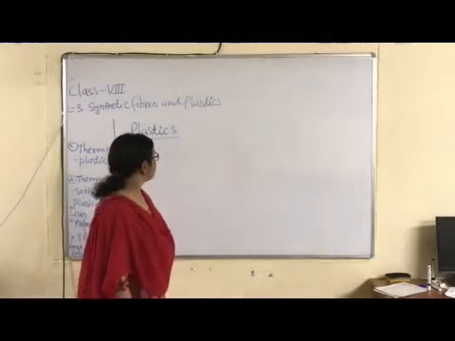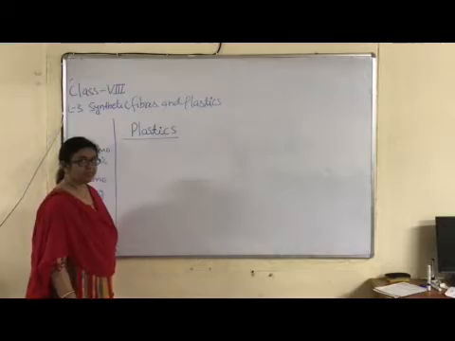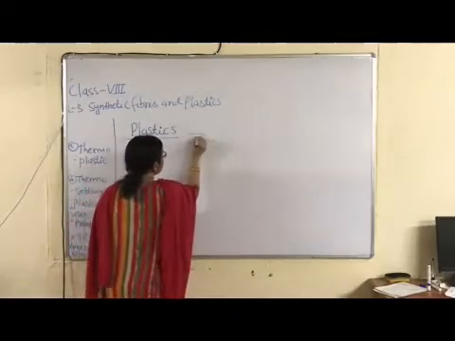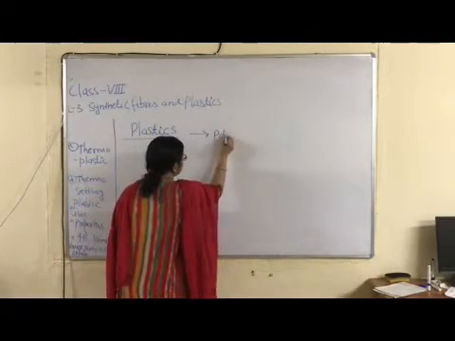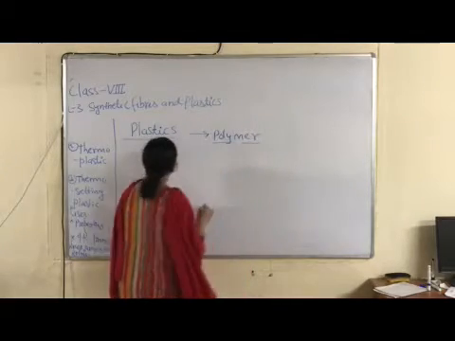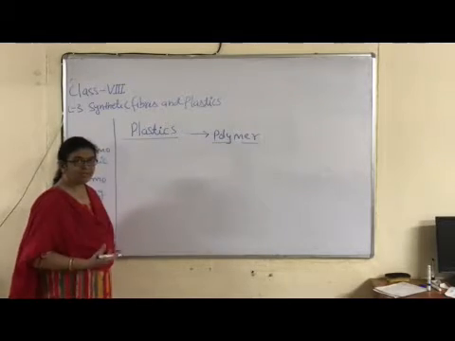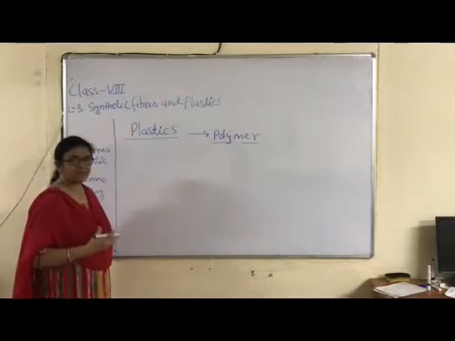We are going to discuss plastics. What is plastic? Plastic is polymer. Plastic is coming from plasticity. It means molding of this polymer is possible.